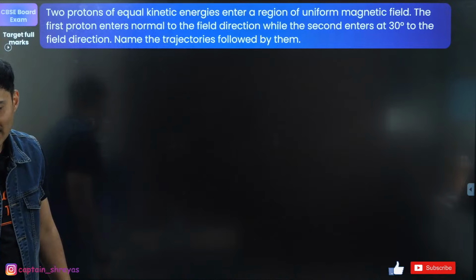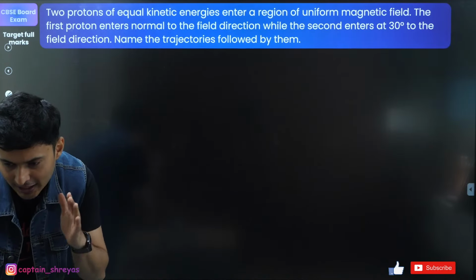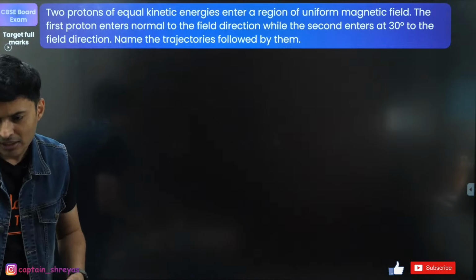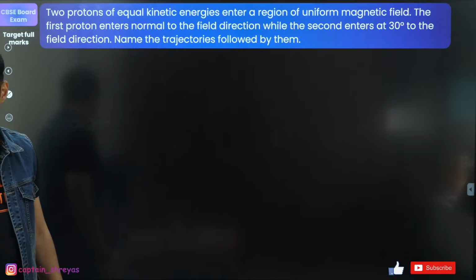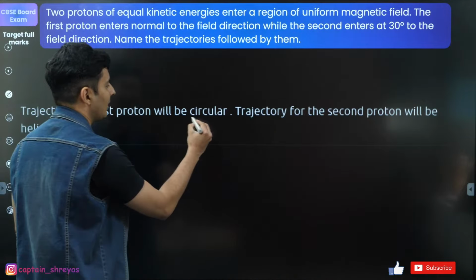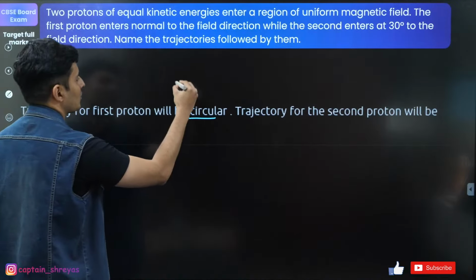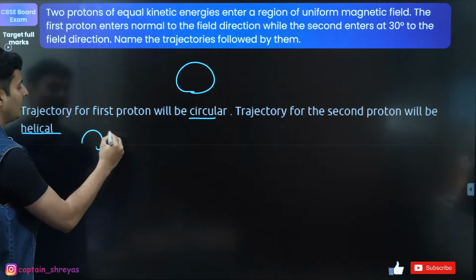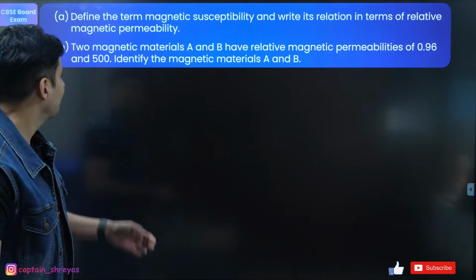Very good, Thiru. And Sanjay, oh my god, Sanjay Ella Varsan Karthikeyan. I hope I pronounce your name properly, bacha. Yes, that's the correct answer. The one which is perpendicular will be circular, and the one which is at an angle will be in the helical form. So one uniform circular motion, another one will be helical. So that's correct, perfect. Moving on to the next one.